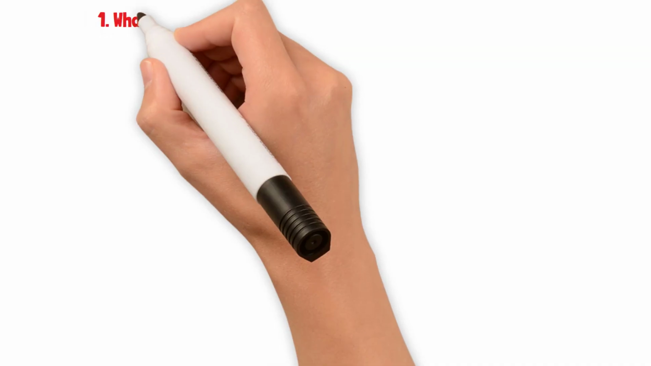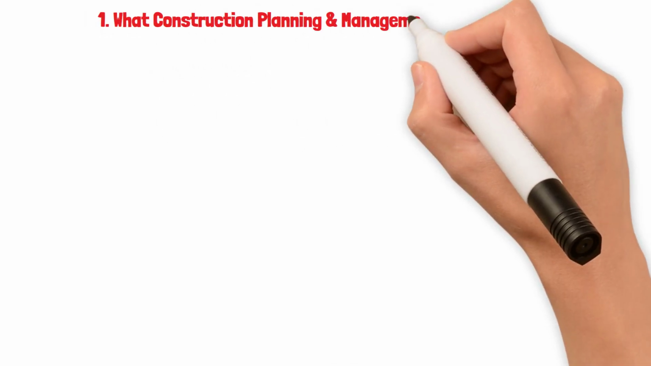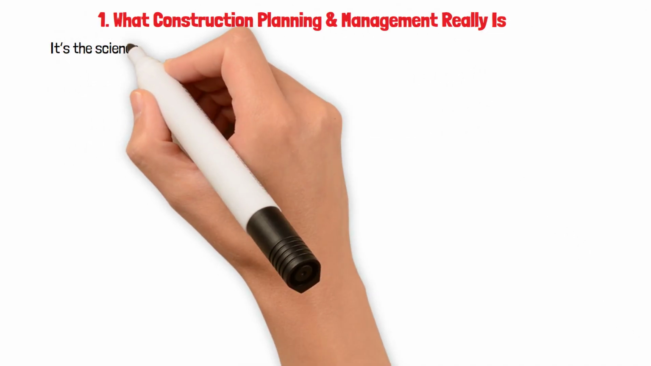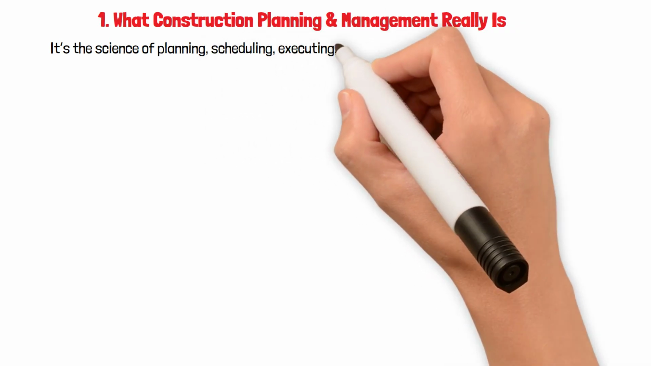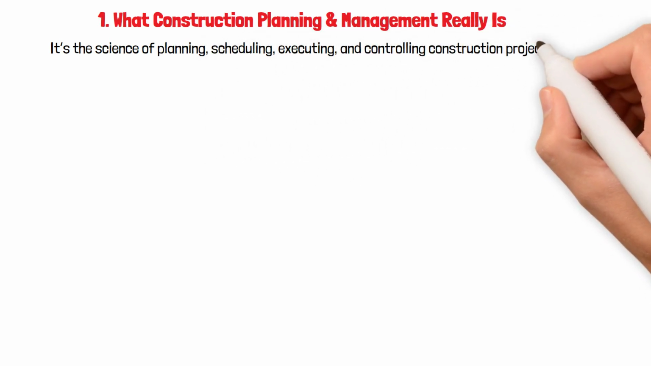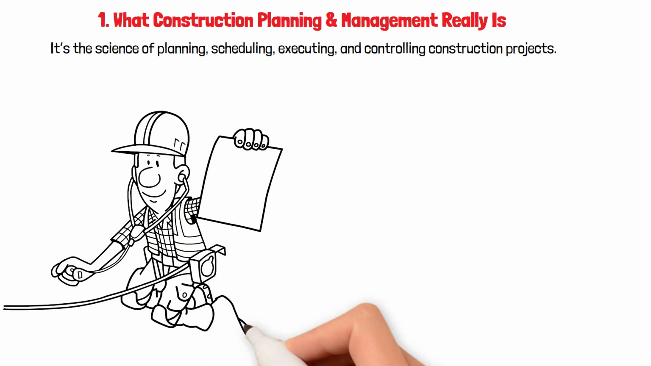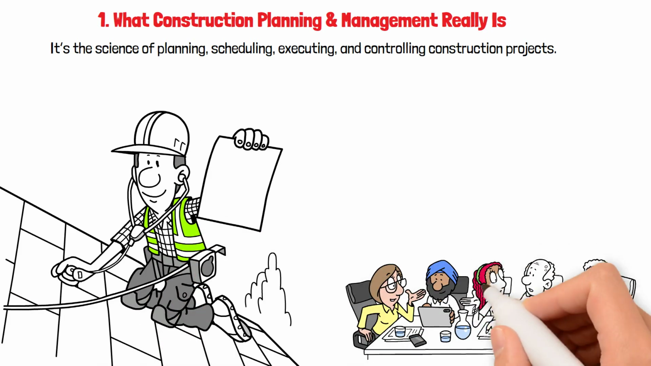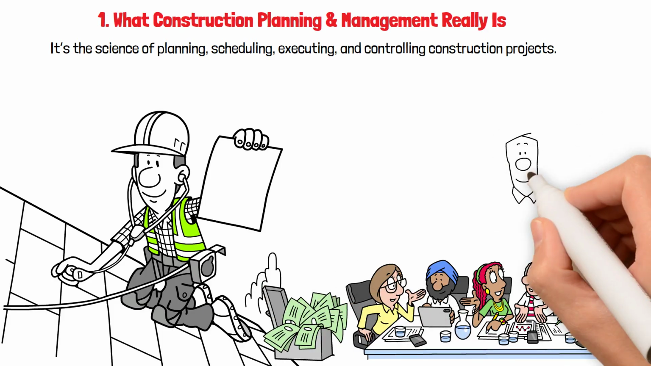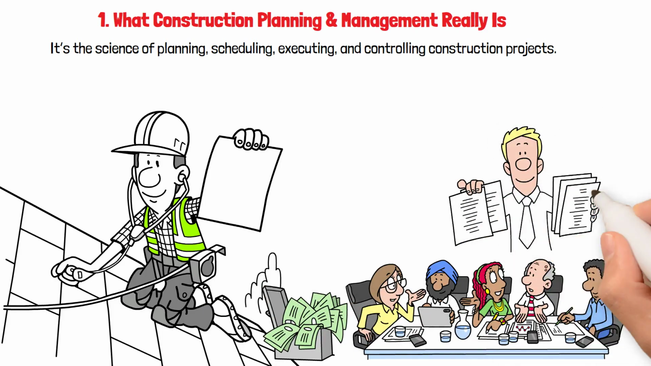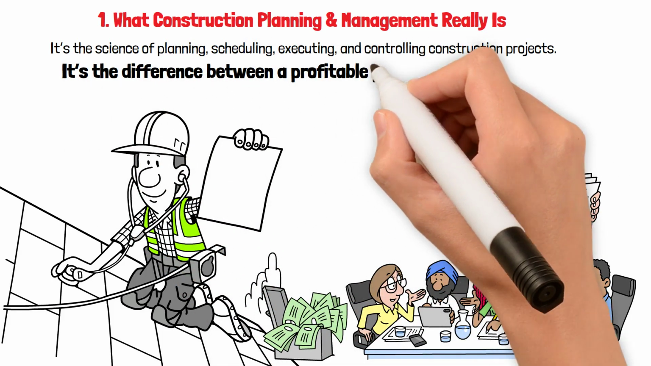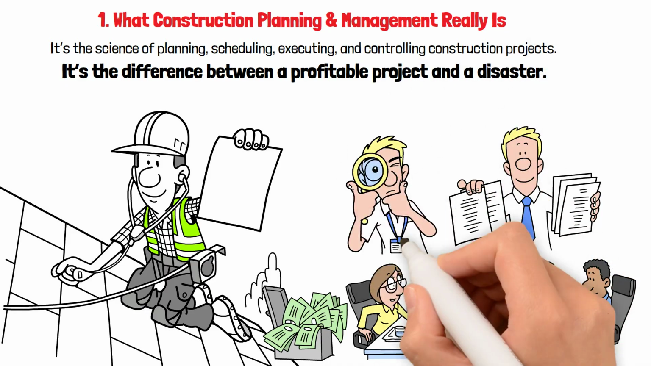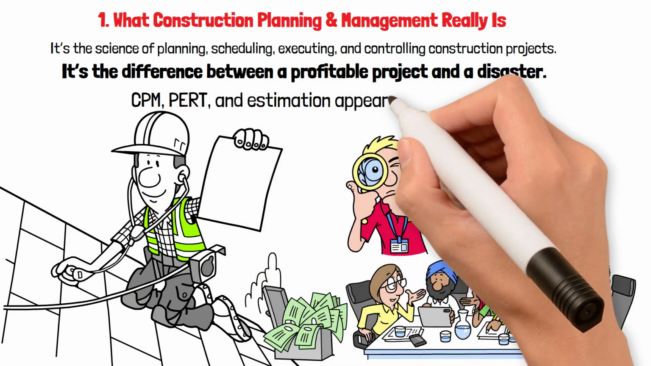1. What construction planning and management really is. It's the science of planning, scheduling, executing, and controlling construction projects. If structural engineering tells you what to build, construction management tells you how, when, and at what cost. This subject is not just theory. It's the difference between a profitable project and a disaster. And in exams, CPM, PERT, and estimation appear every single year.